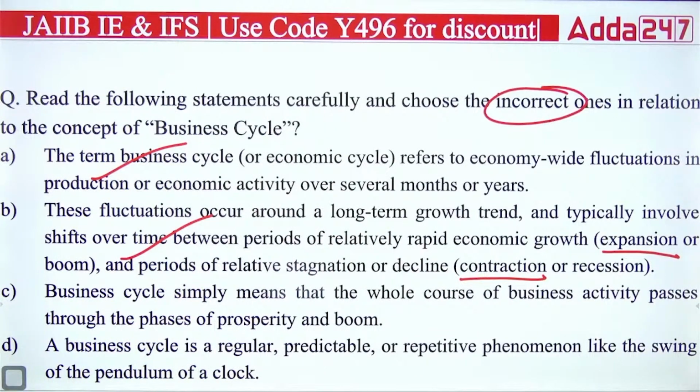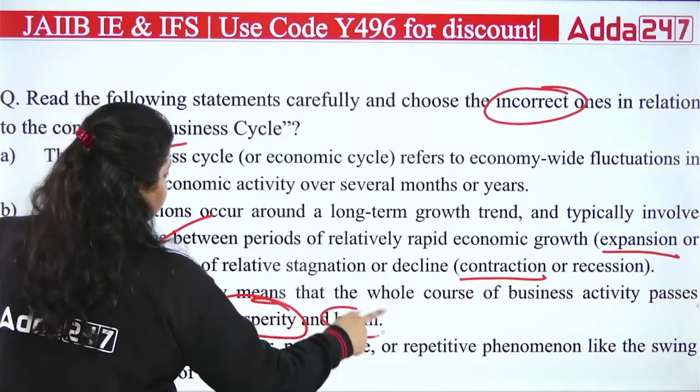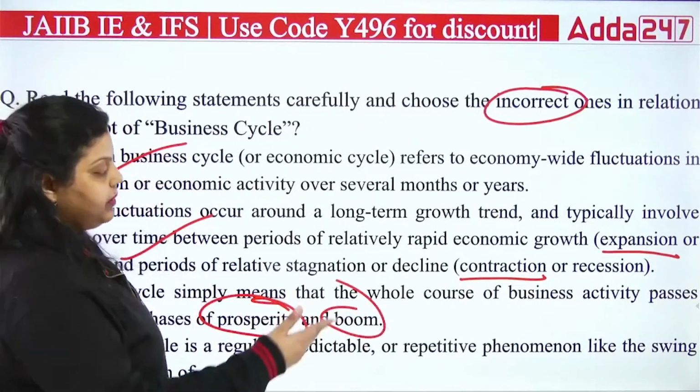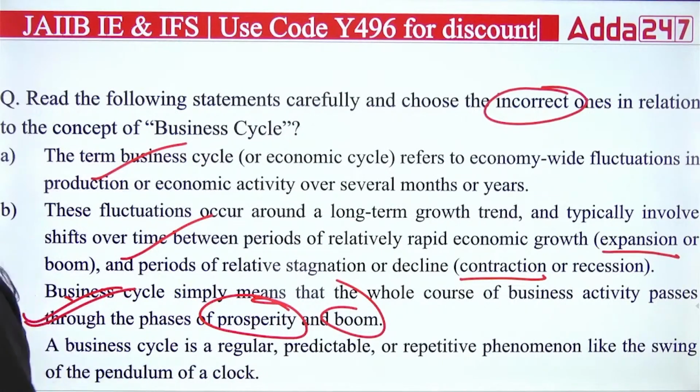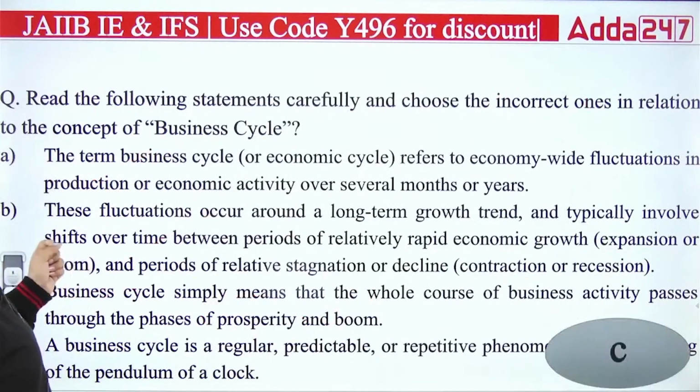Third is saying that the business cycle simply means that the whole course of business activity passes through the phases of prosperity or boom. No. If one is prosperity, the other one should be decline. No? It should be contraction. So I guess the right answer is C. C is the incorrect statement here. If one phase is prosperity, the other phase has to be declining. So right answer is C.